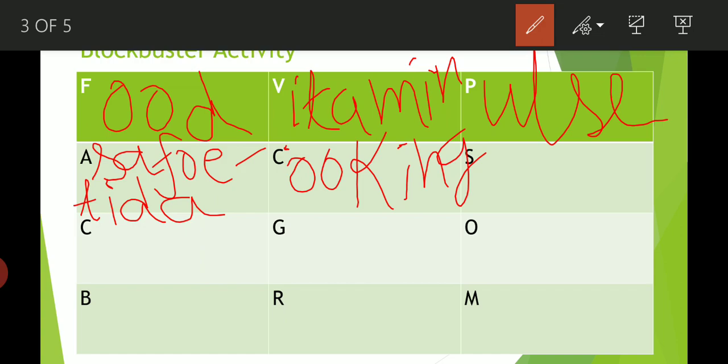Next question is question number 6. What do you use to add flavor to the food? What is the right answer? And your answer should start with which letter? With the letter S. So the answer is spices, right? All of you got it? Now come on to the next question.